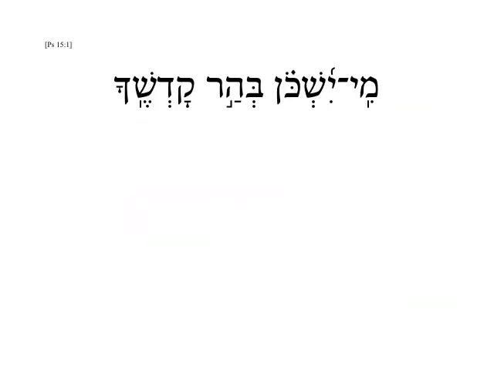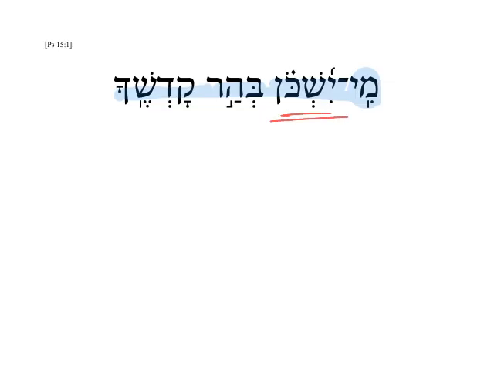We'll look at a couple of examples. Here we have mi yishkon behar qodshekha. Who, interrogative, will dwell on the hill, your holy one? Who will dwell on your holy hill? Now, in this case, we probably want to think in terms of a modal term.